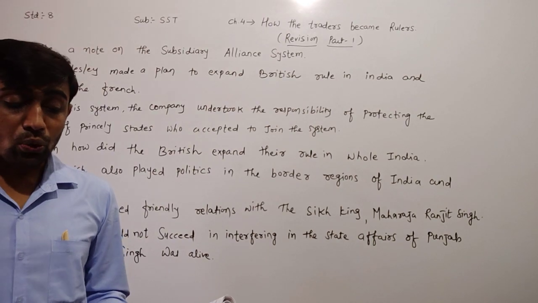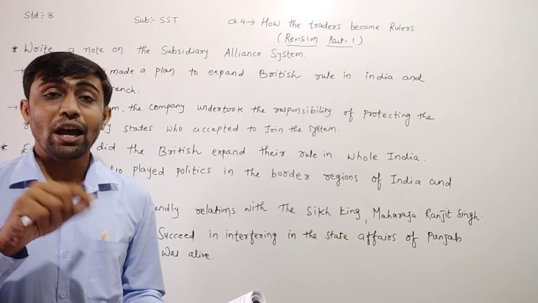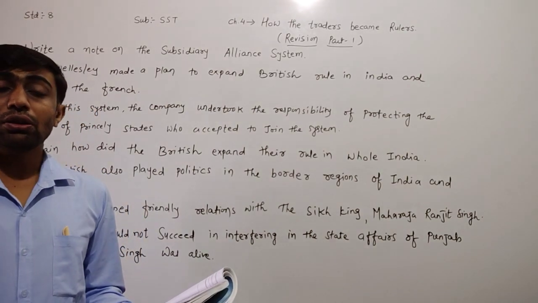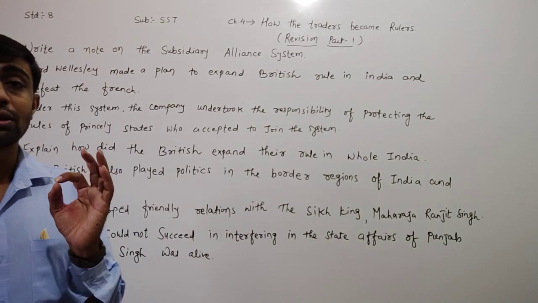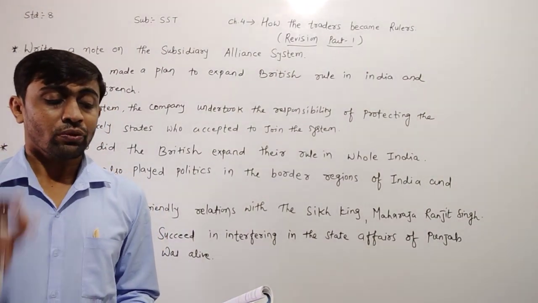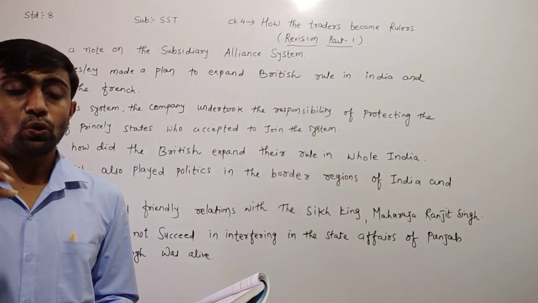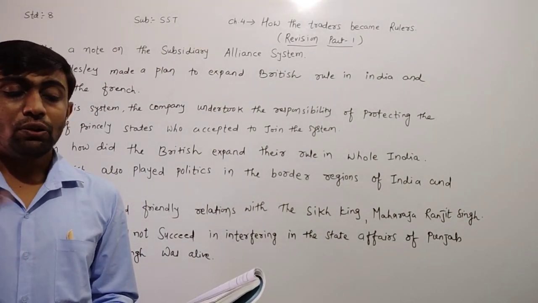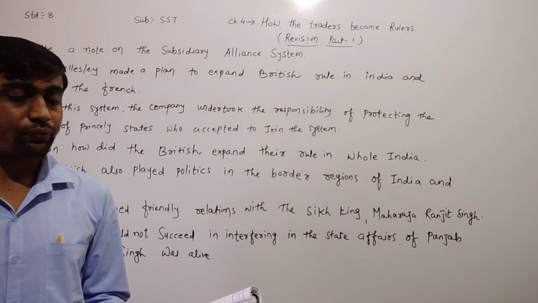The ruler could not fight a war or sign a treaty with another ruler without the permission of the British. Dear children, this is the important word. According to the subsidiary alliance system, the ruler could not fight a war or sign a treaty with another ruler without the permission of the British.